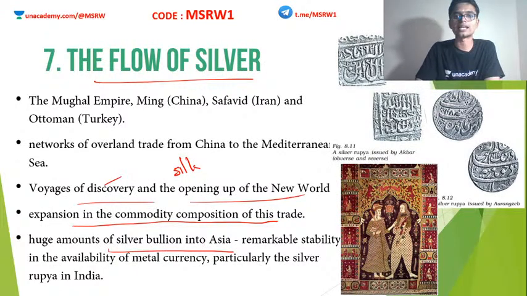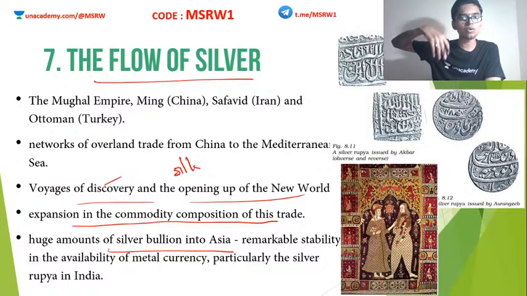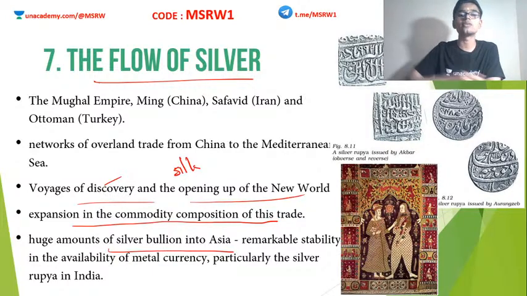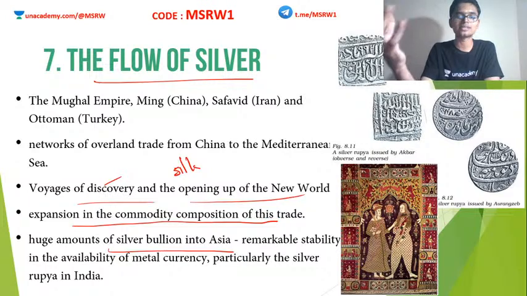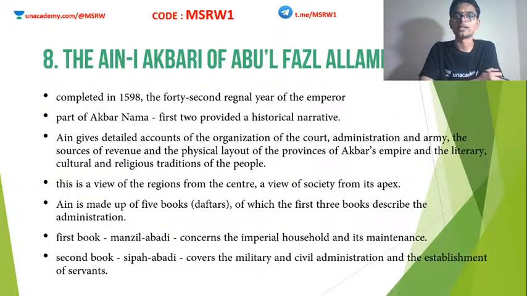Because of all these exports, lots and lots of silver from all across the world came into Asia. Understand that India does not have a silver reserve of its own. We do not have any silver mines in India. So silver coming into India in exchange for all these produce actually was in favor of the Indian economy. This is how we got the lion's share of our silver, because we do not have any silver mines in India.